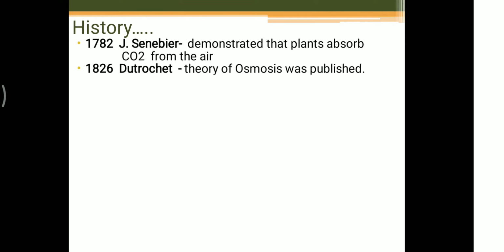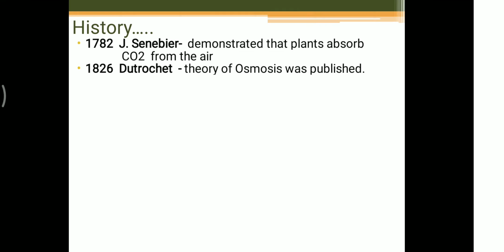A solution is made up of solvent and solute, which come together to make the solution. But in osmosis only the solvent moves from its higher concentration to its lower concentration through a semi-permeable membrane, and that is known as osmosis. This was published in 1826.